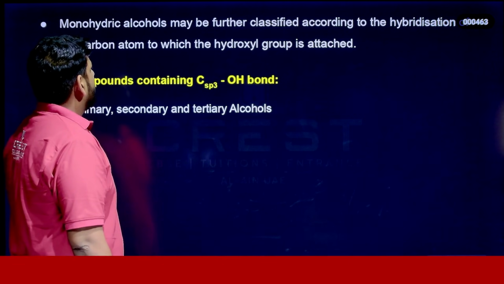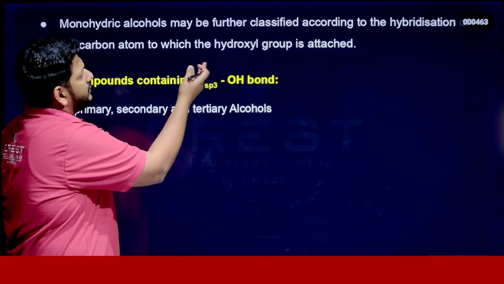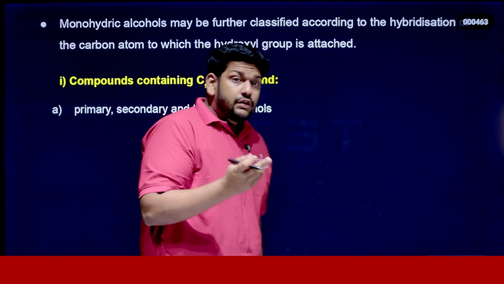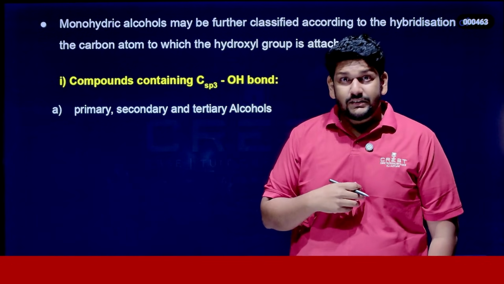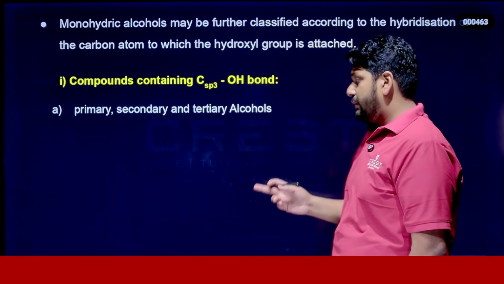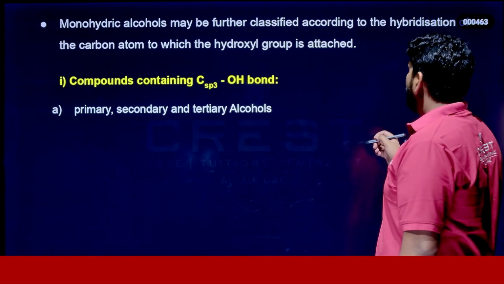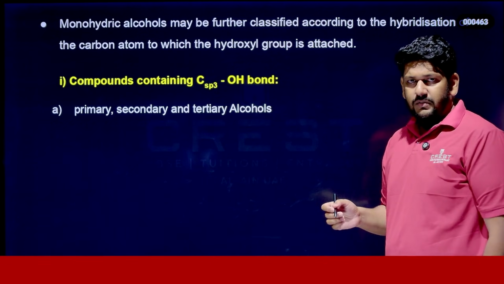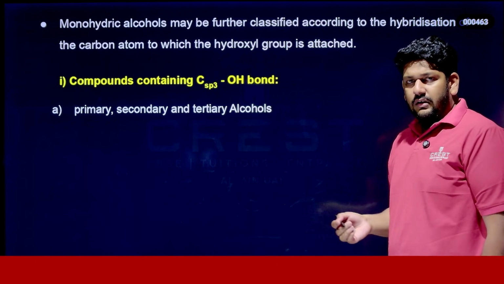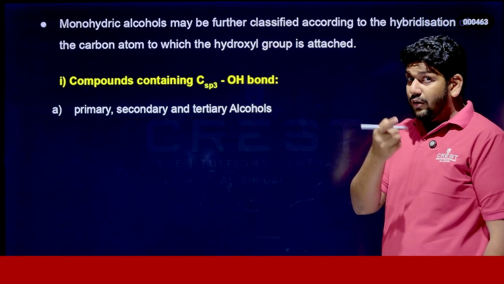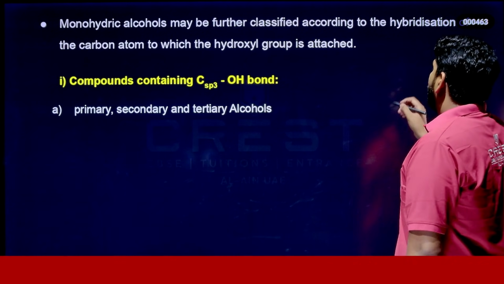Look at here. Monohydric alcohol may be further classified according to the hybridization of the carbon to which the OH group is attached. That's very interesting, right? Before starting the session, can I ask you one thing? How can we understand the hybridization of carbon in a hydrocarbon or in an organic compound? It's very simple. You may know the concept, right? Still, I'm ready to explain here.